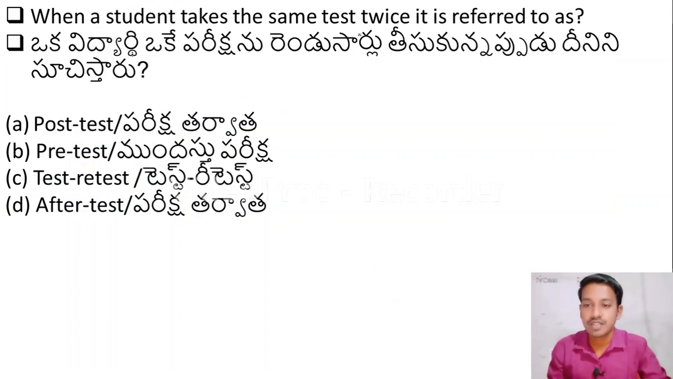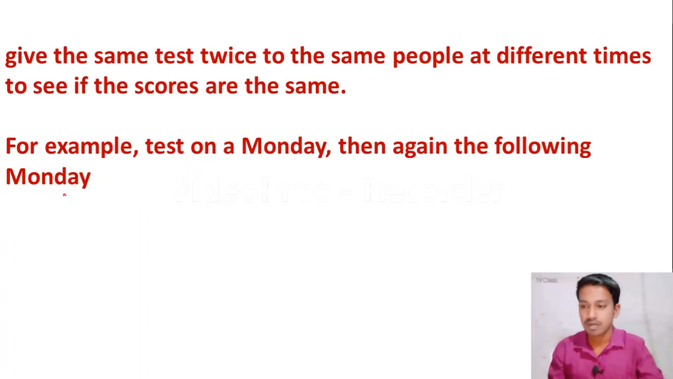When a student takes the same test twice, it is referred to as option A, post test, option B, pre test, option C, test, retest, option D, after test. The right answer is option C, test, retest. When the students are taking the same test twice, the same people at different times, to see if the scores are the same. Here the teacher is conducting the same test twice to the same students at different times. It is known as the test retest. For example, test on a Monday, then again the following Monday, the same test.